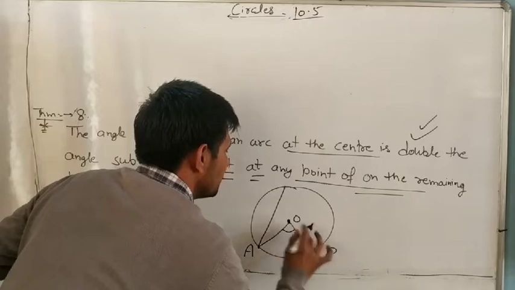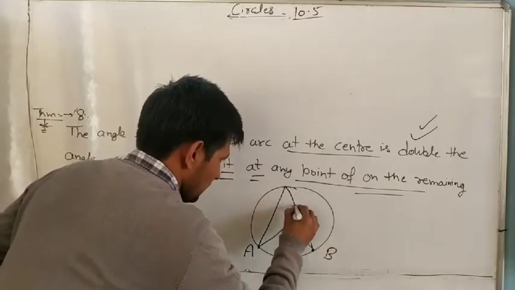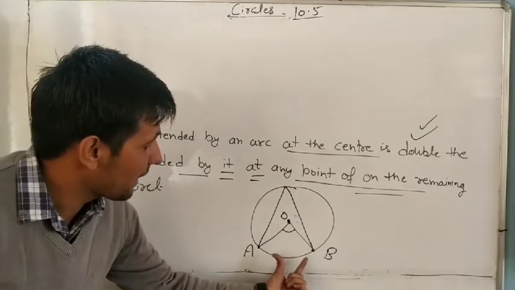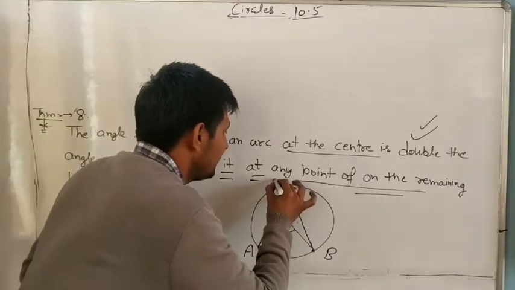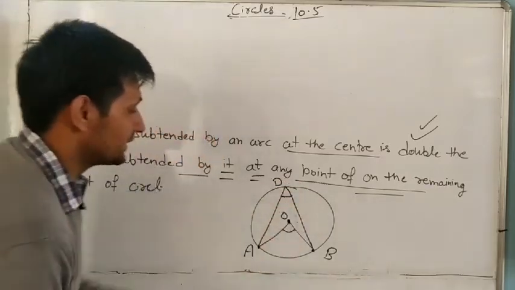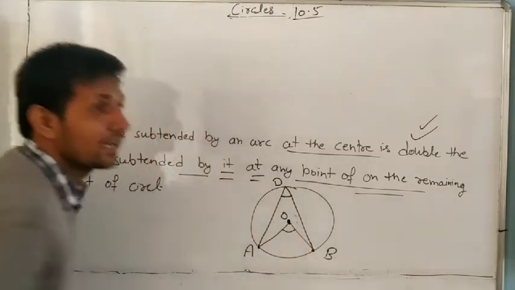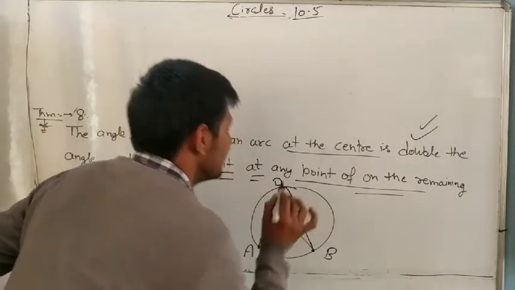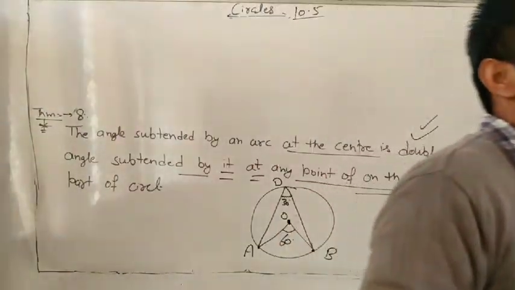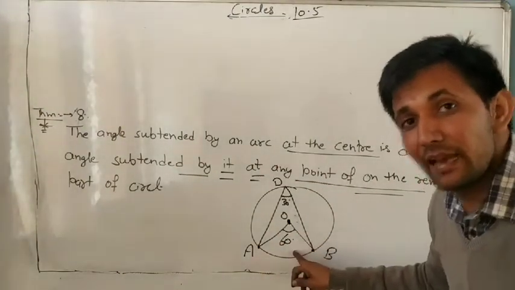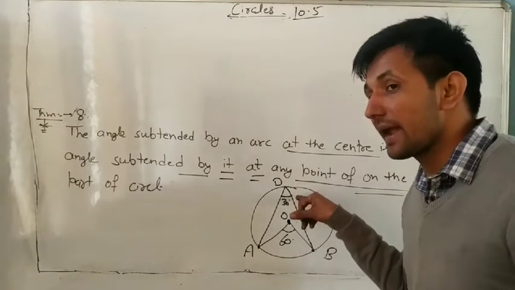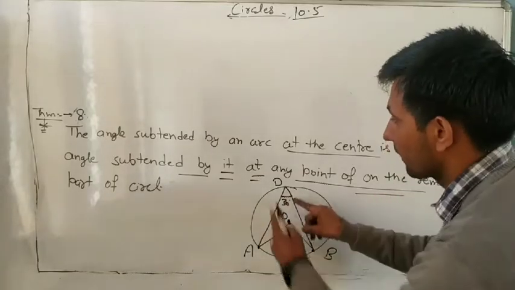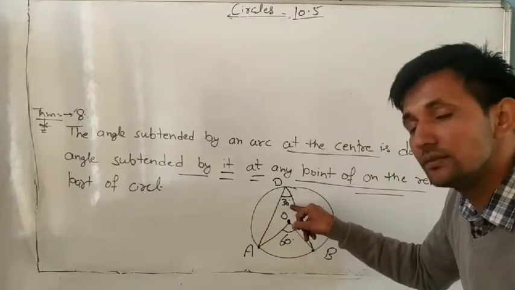Suppose here, on the remaining part, we make an angle by arc AB at point D. He is saying the angle at the center is always double this angle. If it is 60 degrees, then this is 30 degrees. Very important question, it always comes in the exam. At the center, the angle is double the angle subtended by the same arc, not a different arc. A and B are both the same arc. It is always double this one. It is 30.